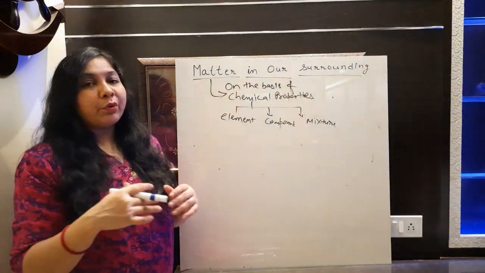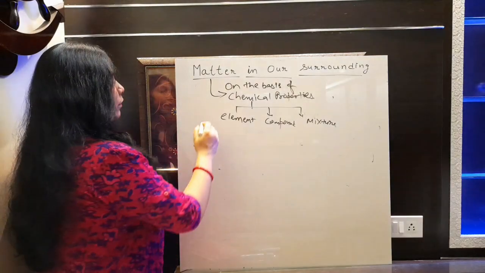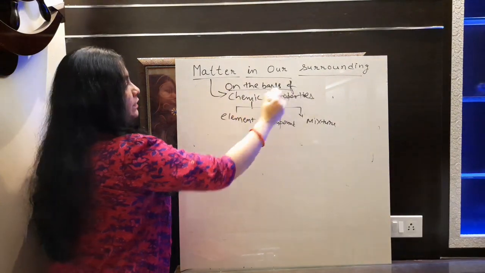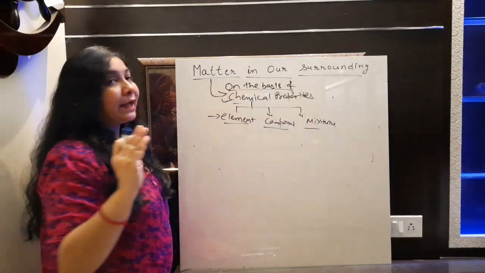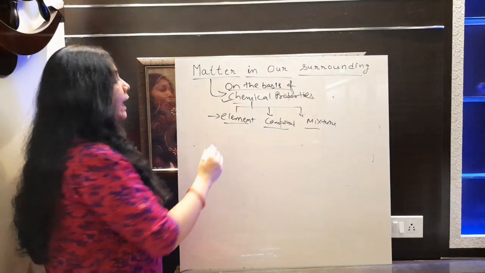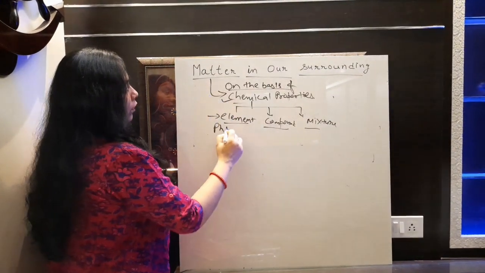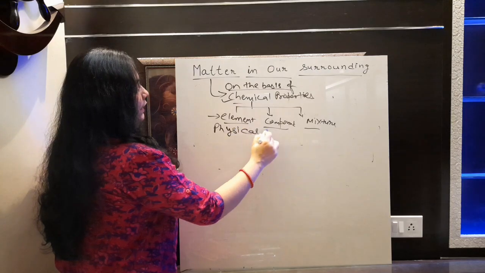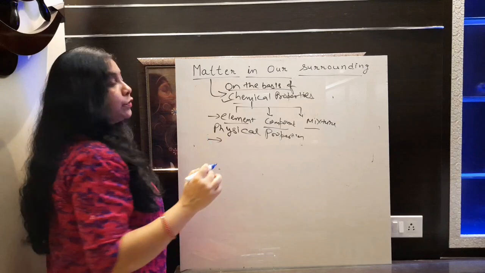Now we will discuss only the physical properties of matter in this chapter. So let's talk about physical properties. On the basis of chemical properties, you can categorize matter in three groups, that is element, compound, and mixture. And on the basis of physical properties, we can categorize matter again into three groups.